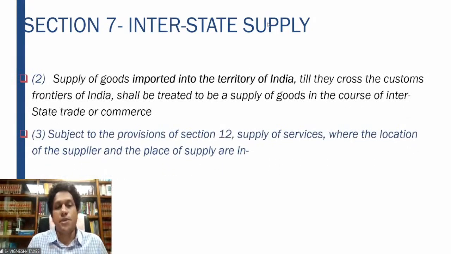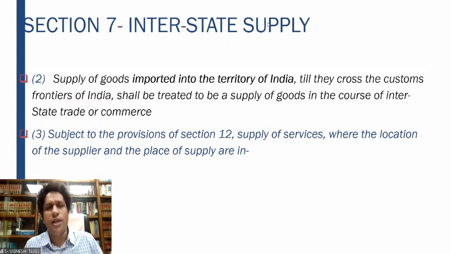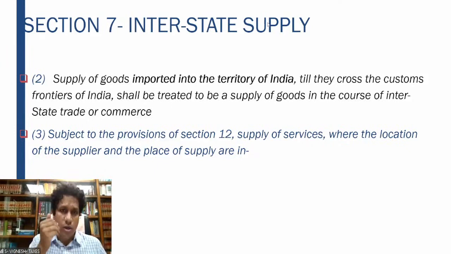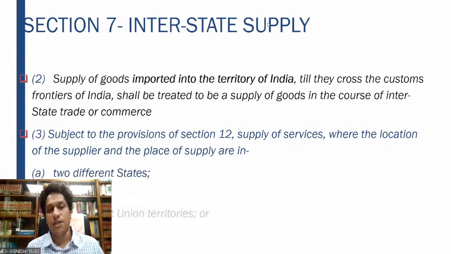Then 7 subsection 2 of the IGST Act covers your import transaction, the supply of goods imported into the territory of India. Whatever supply is imported into the territory of India, till they cross the customs frontiers of India, shall be treated as a supply of goods in the course of interstate trade or commerce, right? So that was your 7 subsection 2.